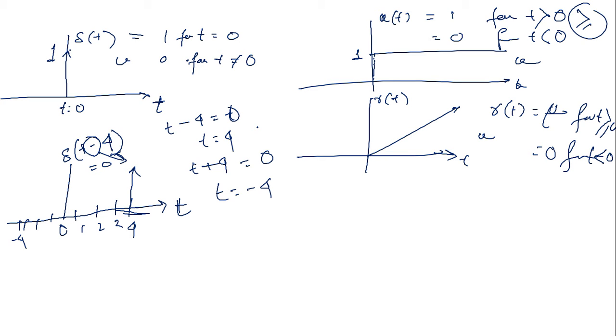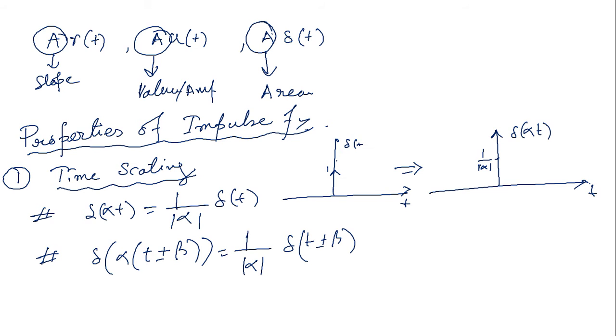Problems of this type can also come: minus 2 delta of t plus 3. So minus 2 is the area. As I told you in the previous class, the coefficient of delta is the area, the coefficient of step is the value or amplitude, and the coefficient of ramp is the slope.